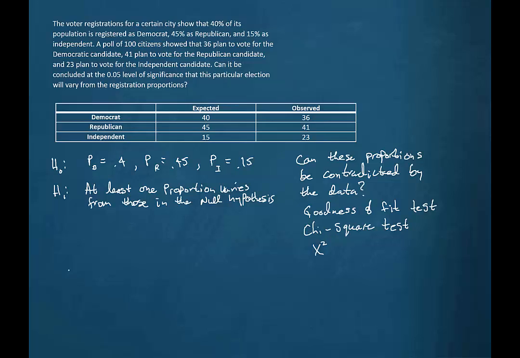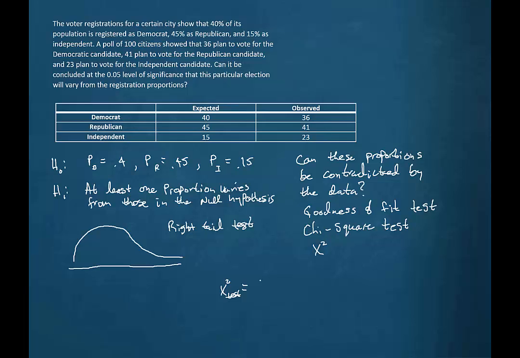Now the chi-square curve is a curve that has a long tail to the right, and this will always be a right tail test. And we can see why that would be by looking at the chi-square test value and its formula.